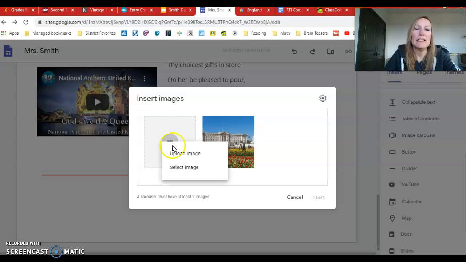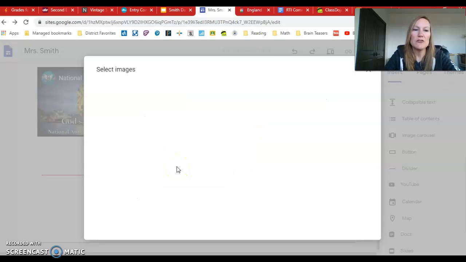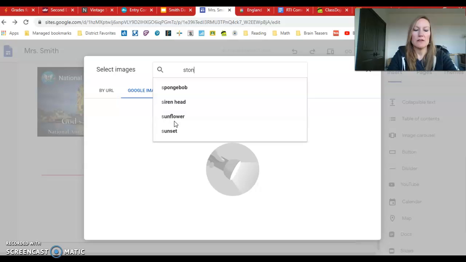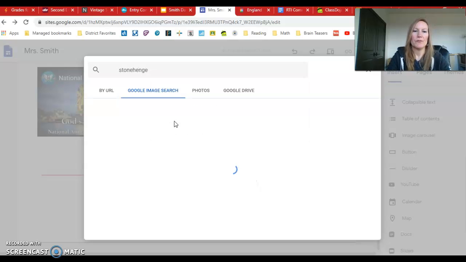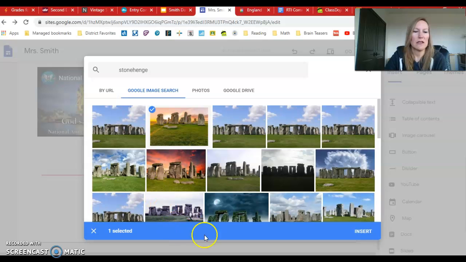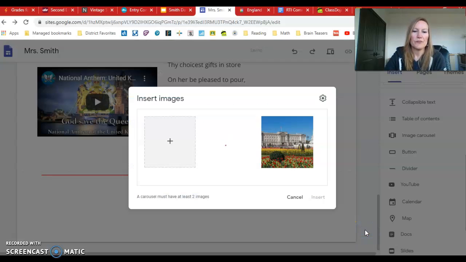So I'm going to click again. I need to select an image. There we go. I know that another thing that you could see in England is Stonehenge. So I'm going to type that in. Oh, this one's really pretty with the sunrise on it too. So I'm going to click that. It's going to give me the blue bar. I can click insert. There we go.